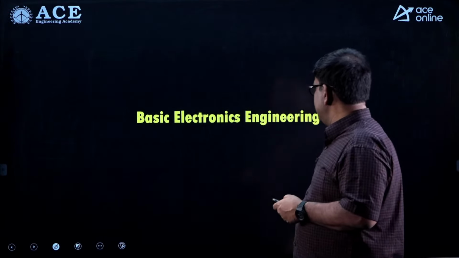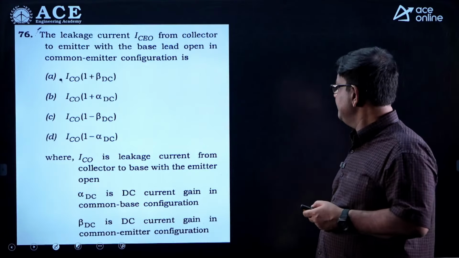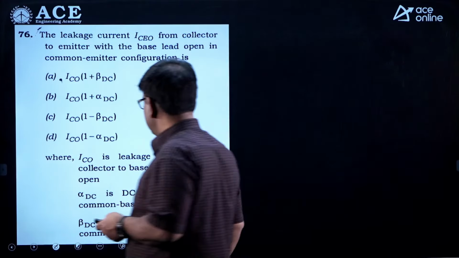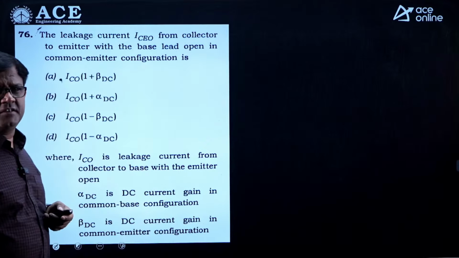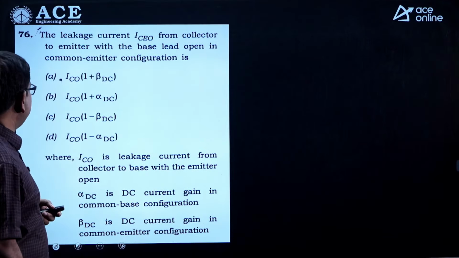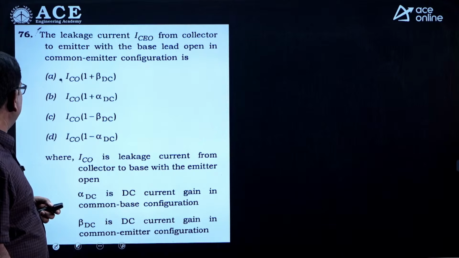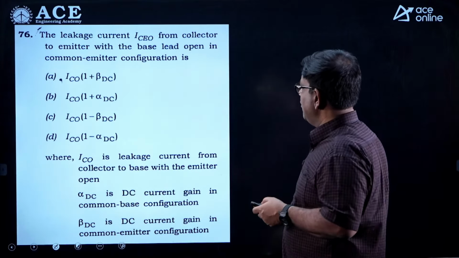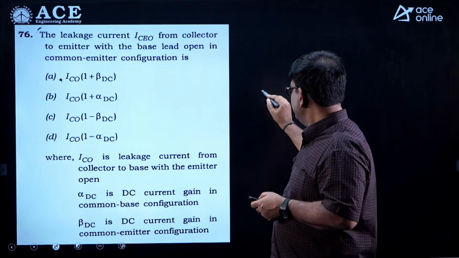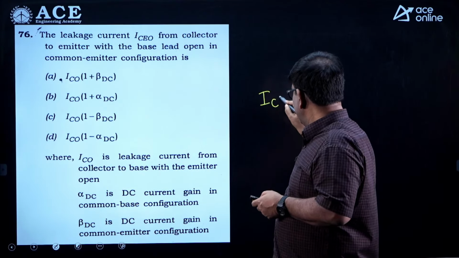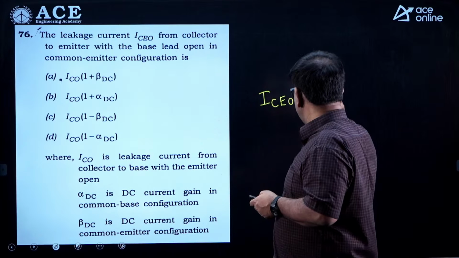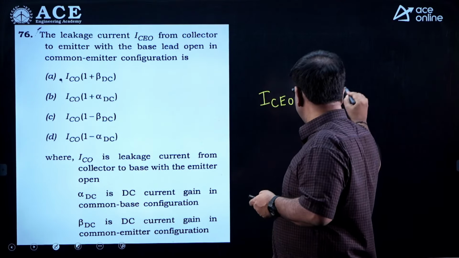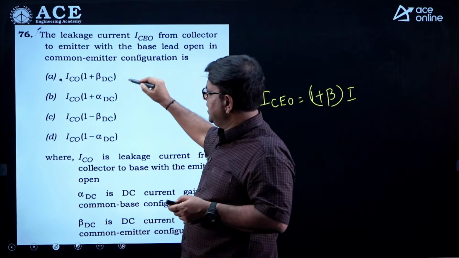Okay, so let's look at basic electronics engineering. Most of the questions are theory type. The leakage current ICEO from collector to emitter with the base lead open, in the common emitter configuration, this is a standard formula: ICEO equal to 1 plus beta times ICBO. So option A is the right answer.